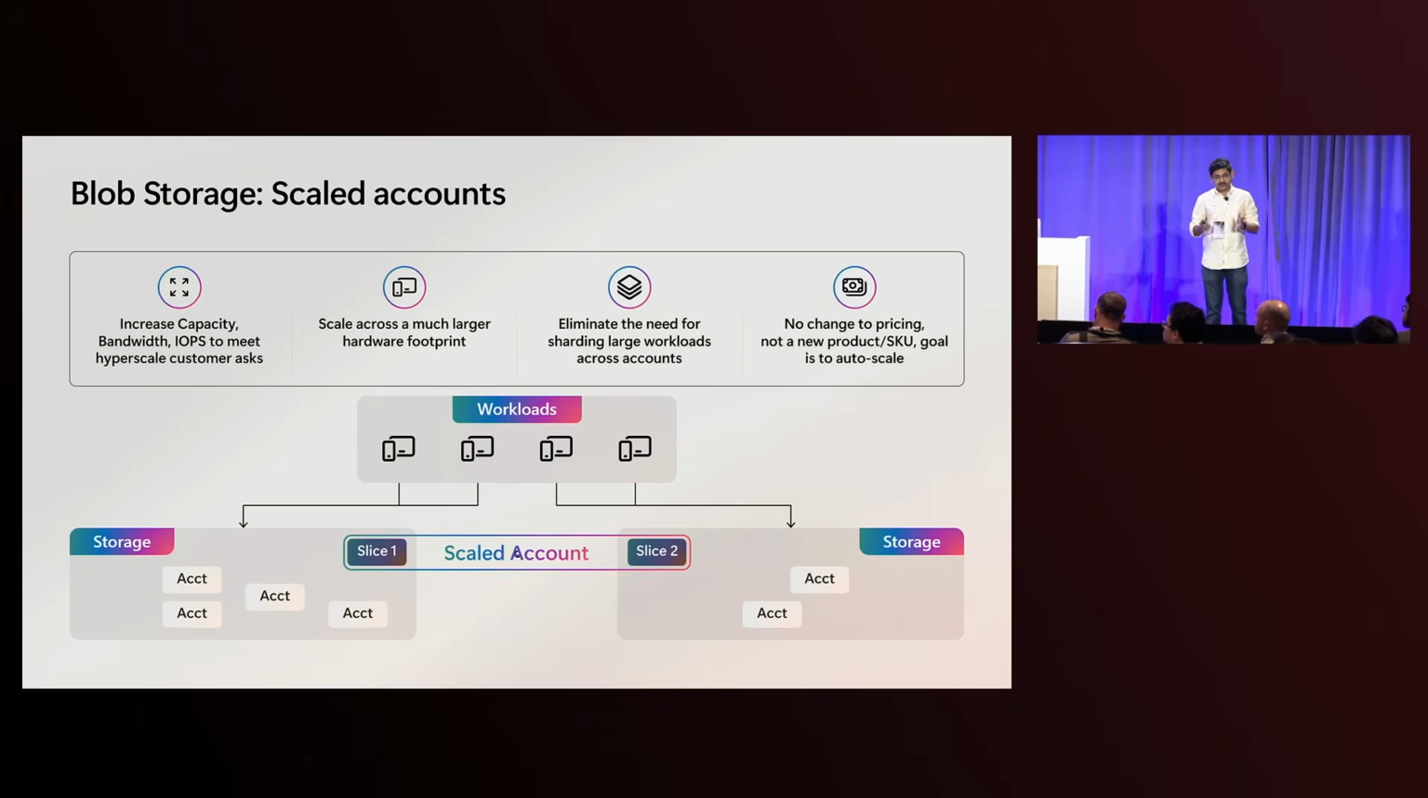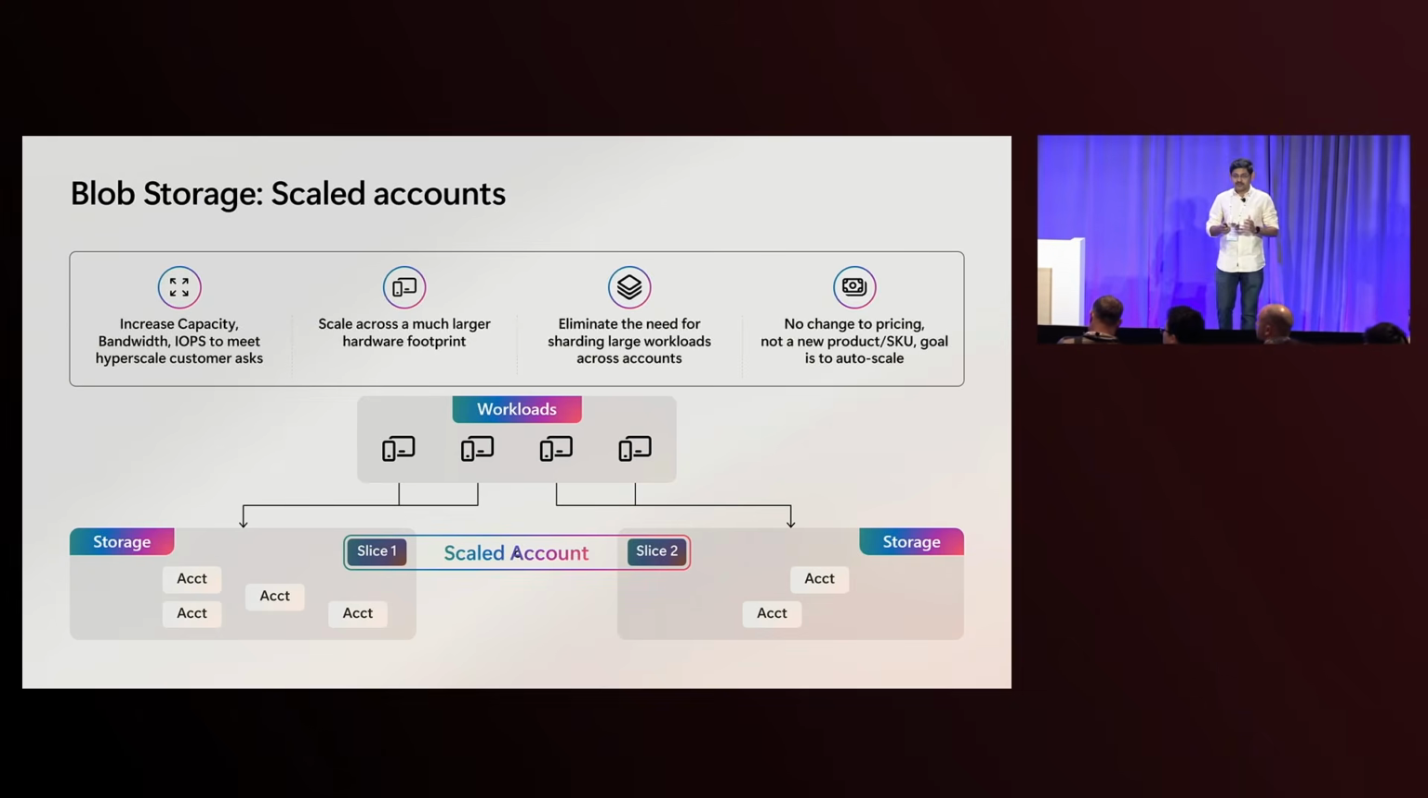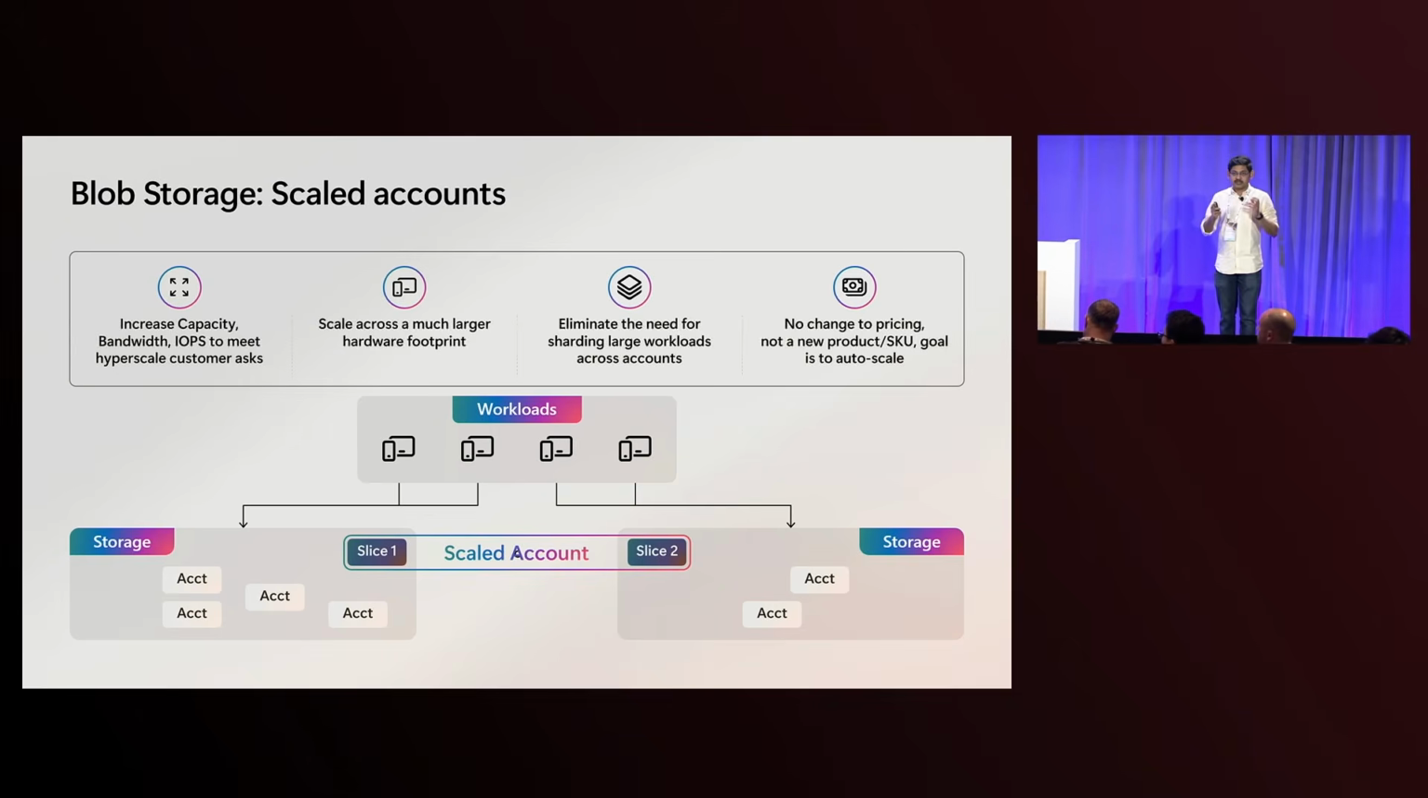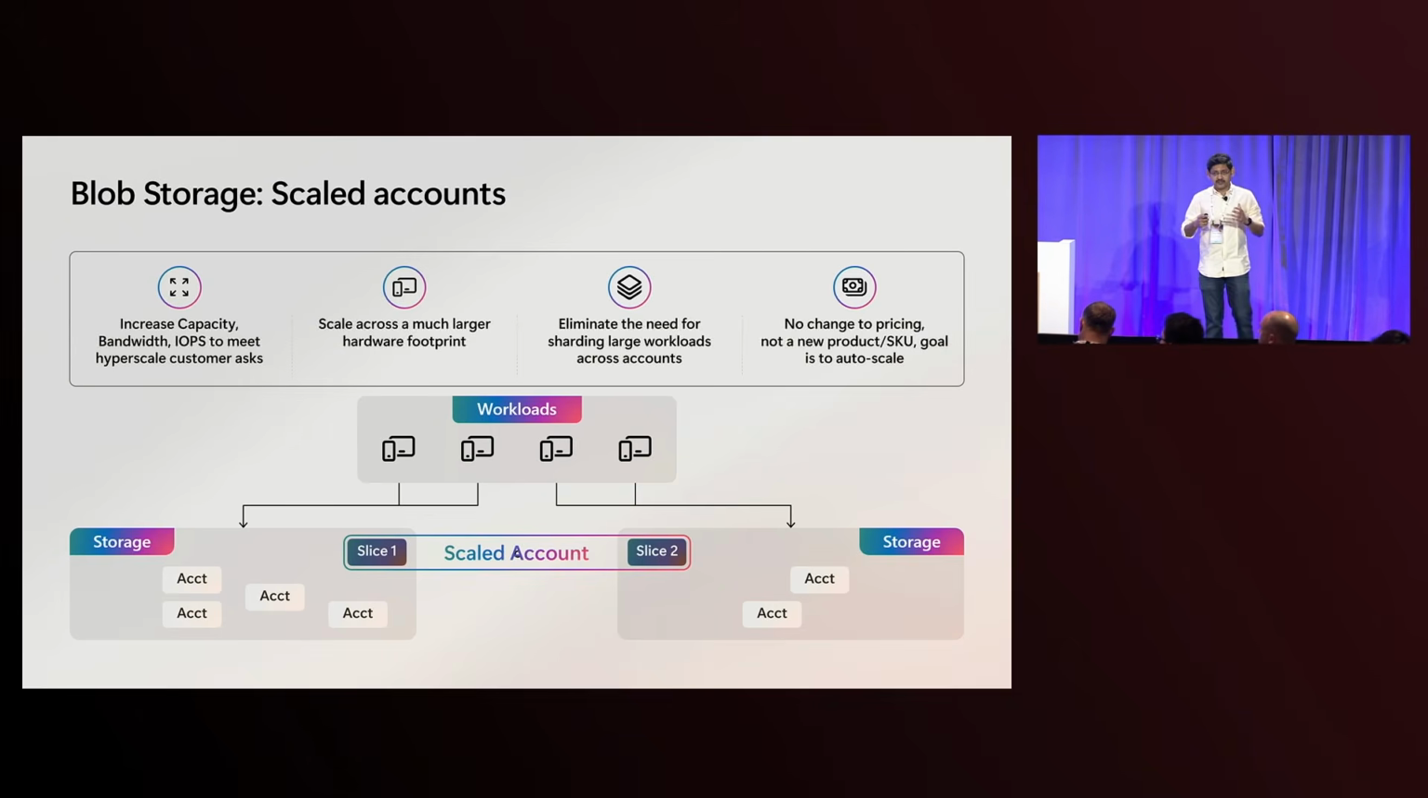This is not a separate offering. This is not a separate SKU. These are just your normal storage accounts, and you can expand this to unlimited scale, terabits per second scale. In fact, we've used the learnings of this technology and expanded the limits of our default limits on our storage systems to 200 gigabits per second by default for egress. And when you need higher throughput, you can always bump it up using these scaled accounts to terabits per second scale.